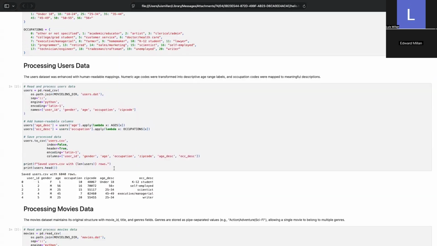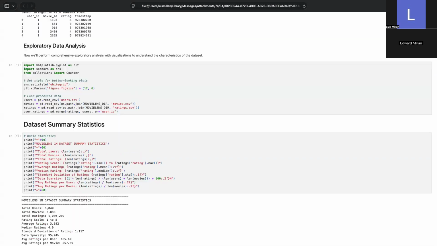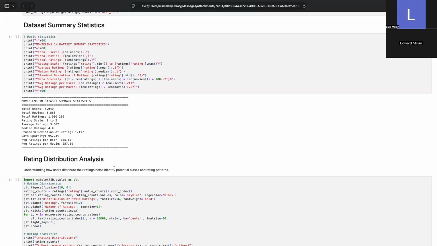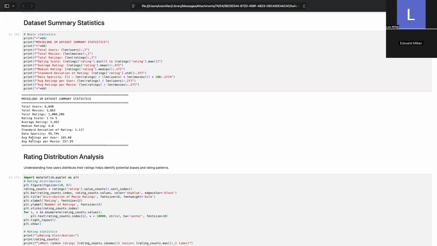Now, heading down to dataset and summary statistics. When we initially looked at the dataset summary statistics, we see that the data sparsity is 95.74%. This is important because even though 1 million ratings sound like a lot, this percentage reveals that the user-item matrix is actually 95% empty.